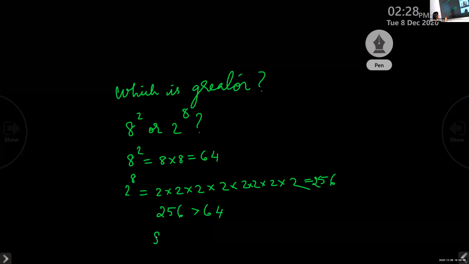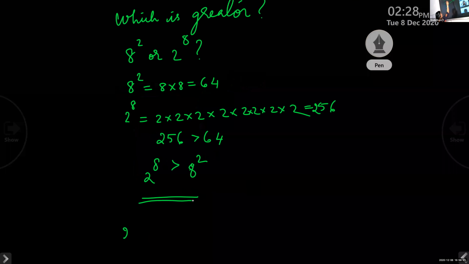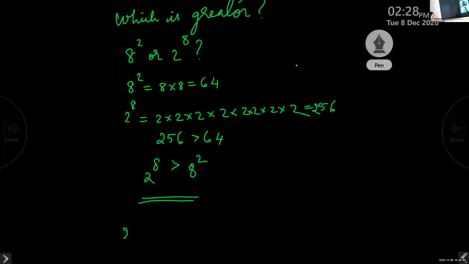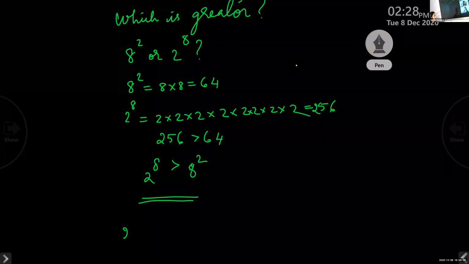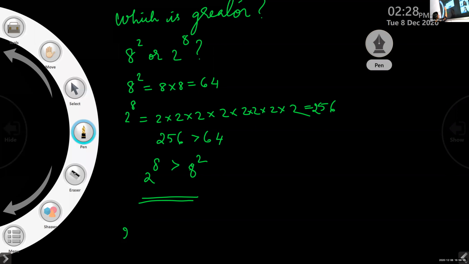So we can say that 2 raised to 8 is greater than 8 raised to 2. Clear now? Yes, ma'am. This problem is given for you to understand the difference between 2 raised to 8 and 8 raised to 2. Clear? Okay. So again, one more problem we can do. Then that topic is completed.